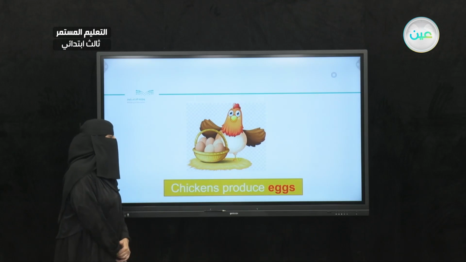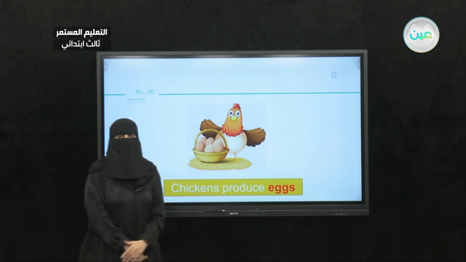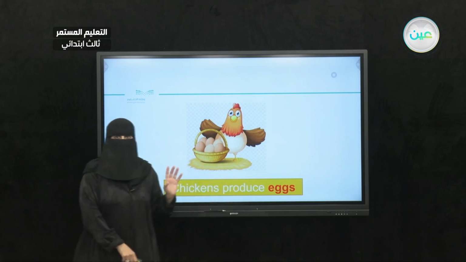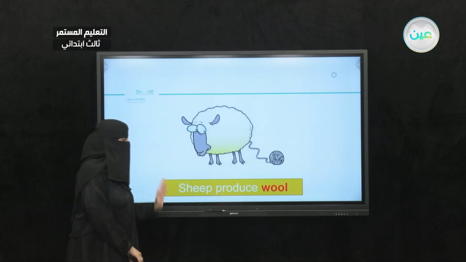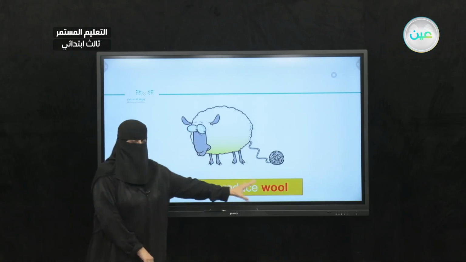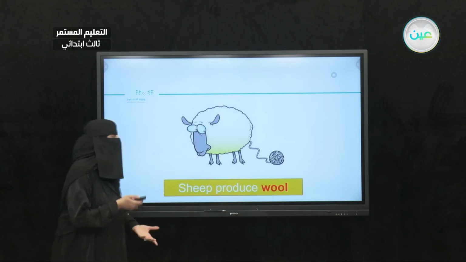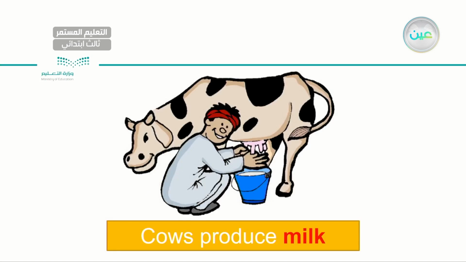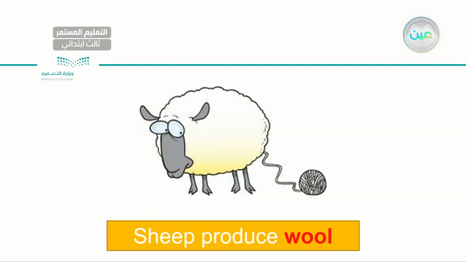Now how about chicken? Chickens produce eggs. So here I have another production, okay? Now how about the sheep? Sheep produce wool. Now we can use wool to make our outfits, jackets, clothes, and so on. Let's go ahead and revise them. Cows produce milk, while chickens produce eggs. As for the sheep, they produce wool.